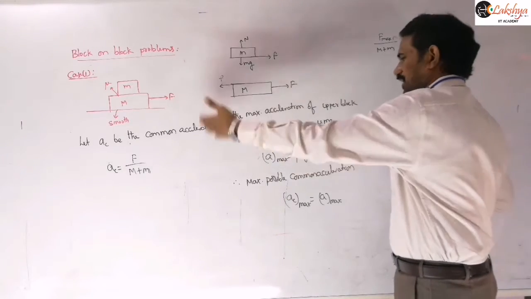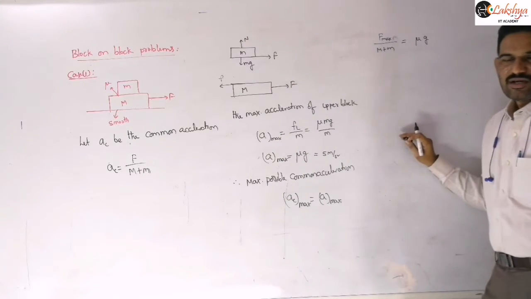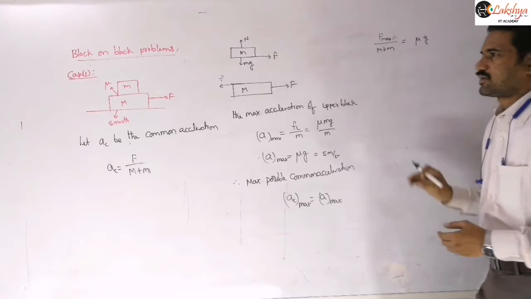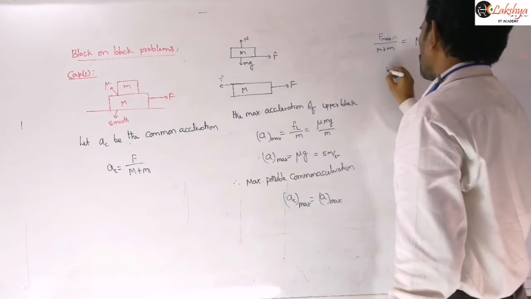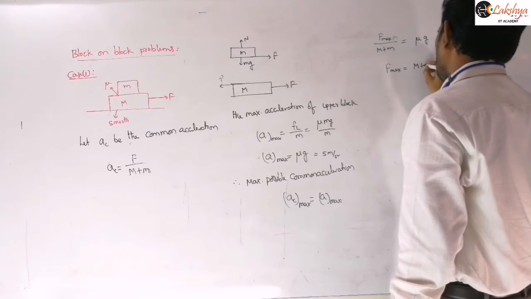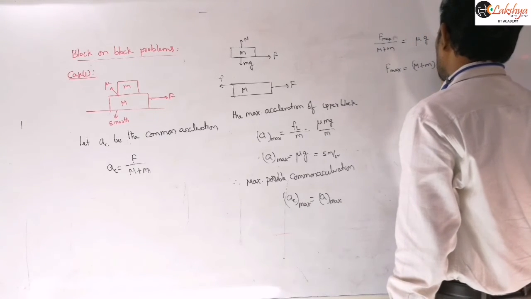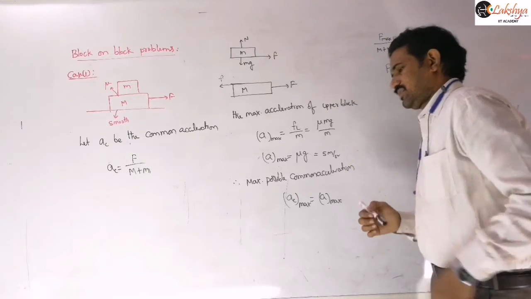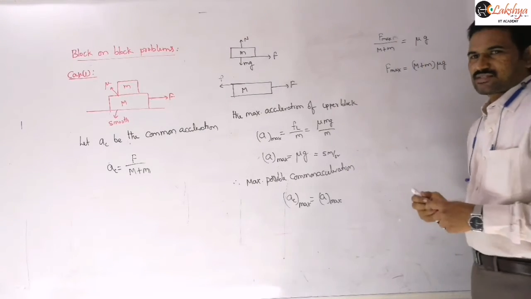F max means the force until which the common acceleration is possible. So we can write F maximum is equal to m plus m into mu into g. This is the maximum force until which common acceleration is possible